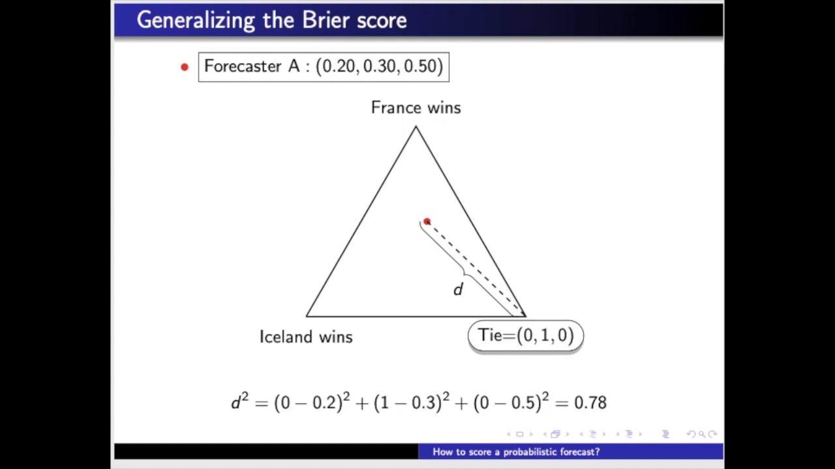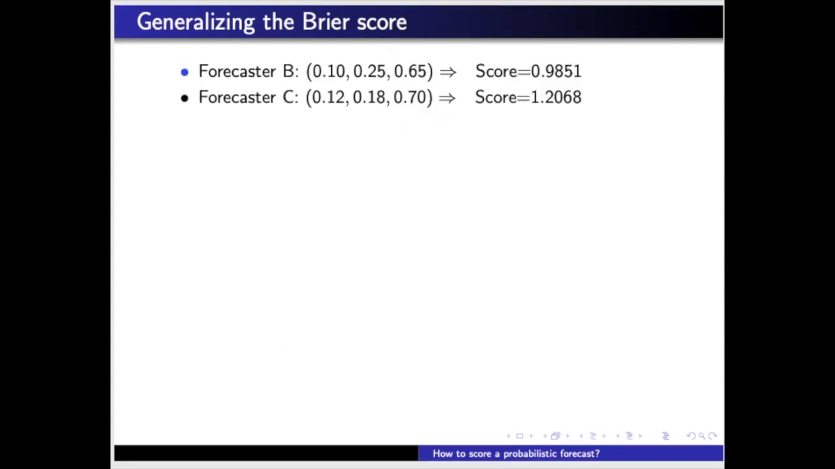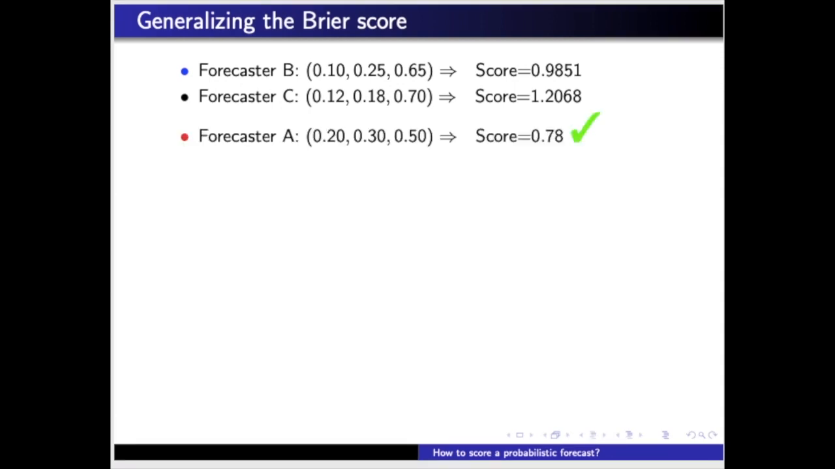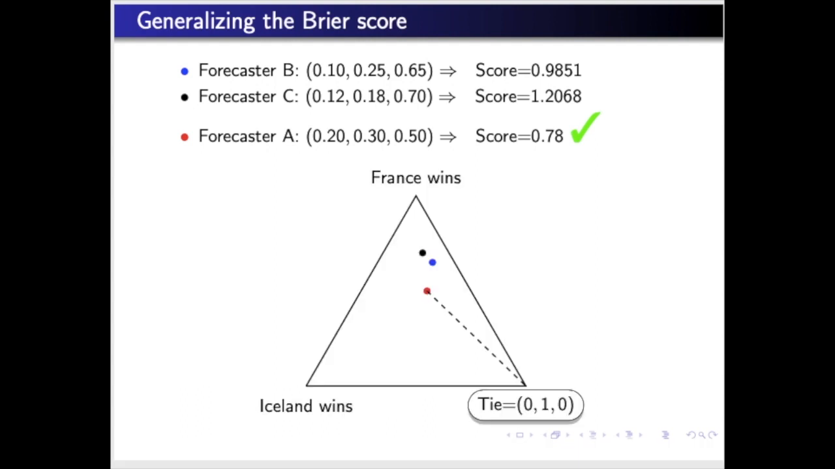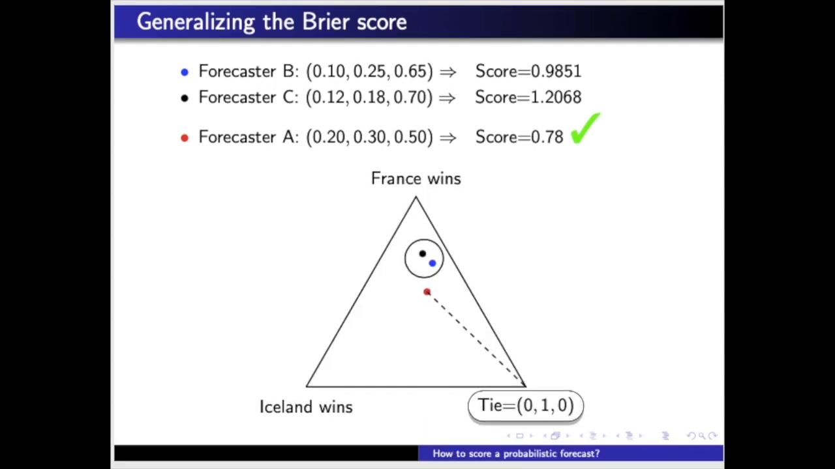Computing the scores of forecasters B and C in the same way, we get 0.9851 and 1.2068 respectively, meaning that forecaster A suggested the best forecast according to the Brier score. This shows our intuition was right. Forecaster A was closer than the two others to the tie vertex, the verified outcome.